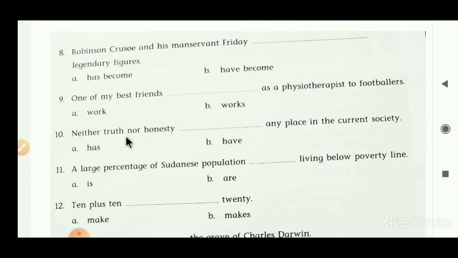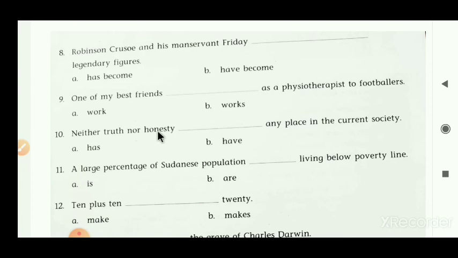First of all, we have to decide the subject. Neither truth nor honesty. These two subjects are connected with neither nor. So if the subject is connected with neither nor, then it becomes a singular form.